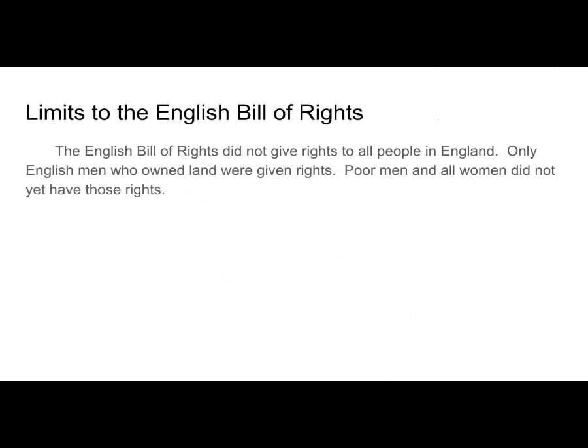Limits of the English Bill of Rights. The English Bill of Rights did not give rights to all people in England. Only Englishmen who owned land were given rights. Poor men and all women did not yet have those rights.